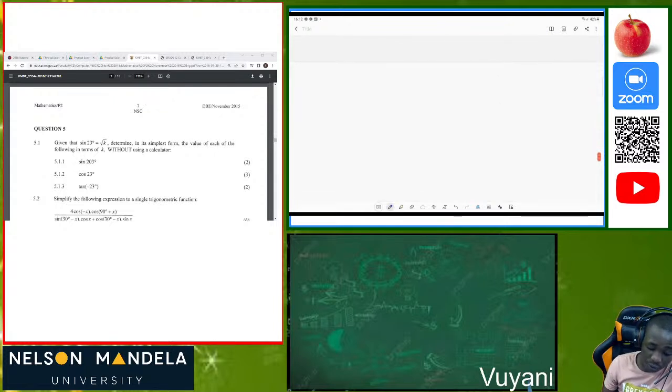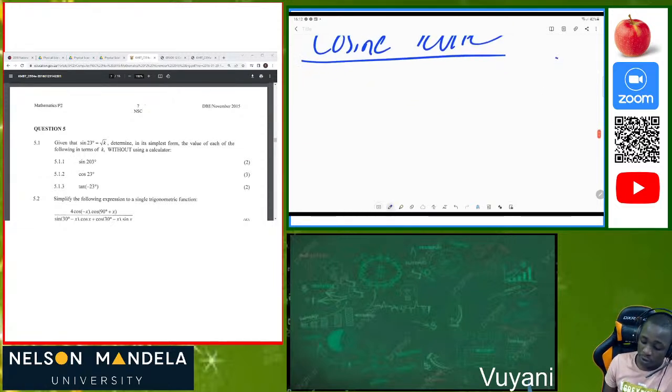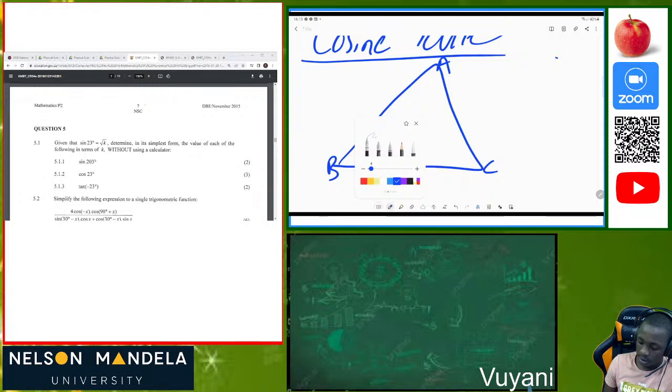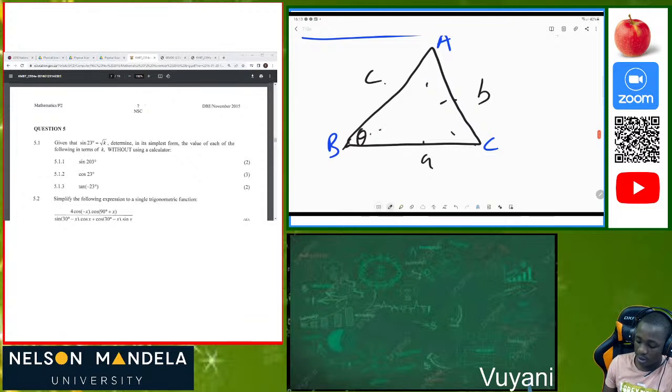Then the last one, we have what we call the cosine rule. This is the last thing I'm going to talk about in trigonometry. So maybe we are having this triangle A, B and C, with the opposite sides a, b, c. So the cosine rule, guys, it's not hard. Again, we must know our included angle in this situation. So for instance, we have an included angle here, and this is our B.